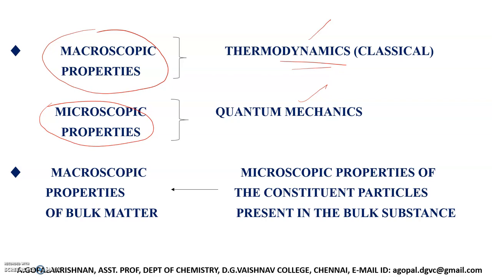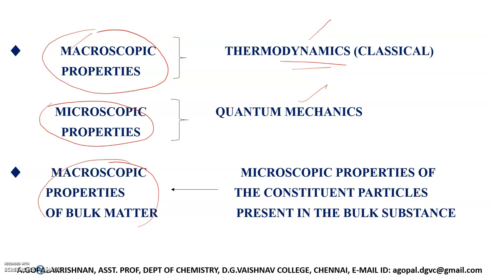Now, where does this statistical thermodynamics actually come into the picture? We know very well that macroscopic properties of bulk matter definitely depend on the microscopic or constituent particles that are present in the bulk matter.